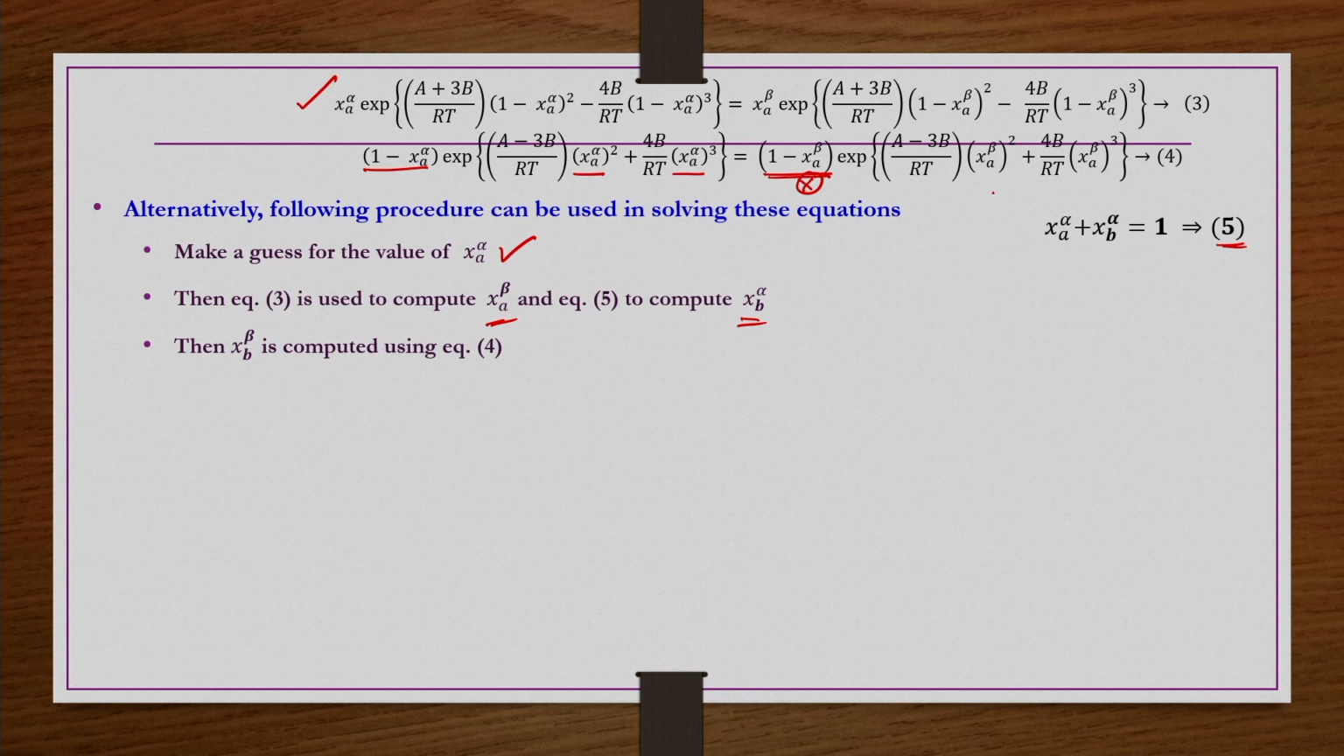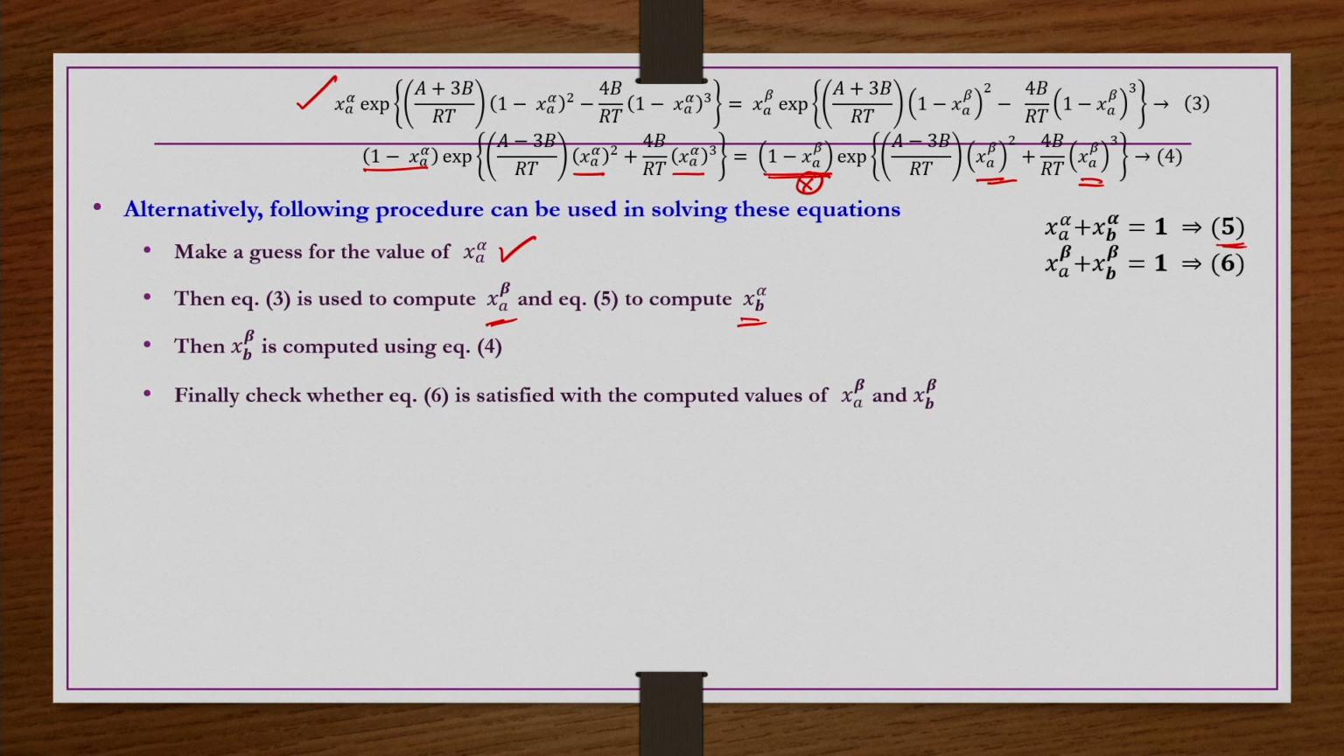Now, this xa beta you already calculated from equation number 3, so this is also known. The only thing not known is xb beta, and that xb beta you find out using equation number 4. Then check whether the xa beta and xb beta you found out by solving equations 3 and 4 satisfy equation number 6, that xa beta plus xb beta is equal to 1 or not.